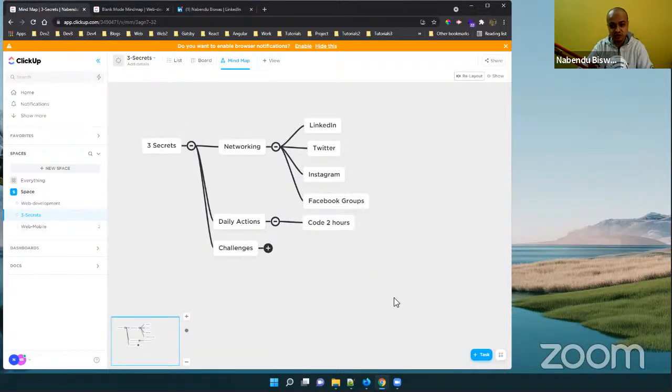The second thing is daily action. You have to code 2 hours daily. If you're not coming from a coding background but from some other domain, see, I teach many people from other domains who want to break into development. They have to code 1-2 hours daily. After their job, they have to code.